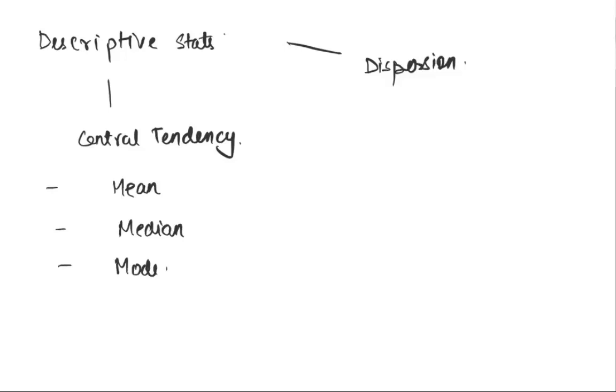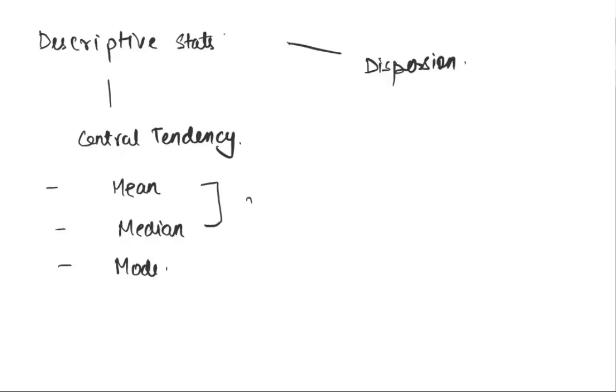We said that mean is a simple average. Median is the 50th percentile value, which means it's the middle value in the distribution. And mode very simply is a frequency count, and the modal class that has the maximum frequency becomes the modal class or the mode. There can be more than one mode in a distribution, but mode is simply that point in any distribution that has maximum frequency. Now we studied mean and median together.